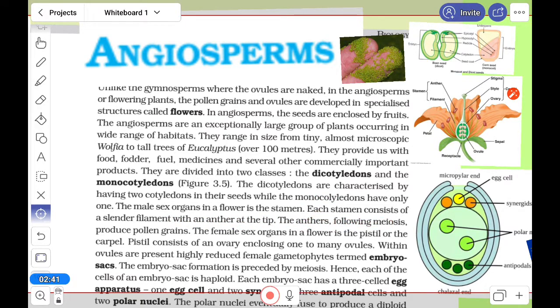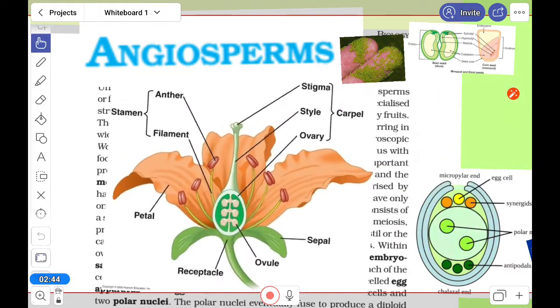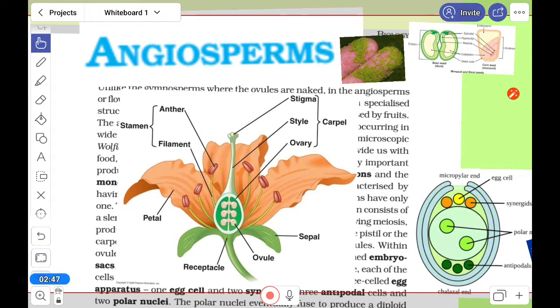Look at here. If we see its flower, the unique part is that the bisexual flower is mostly present in this. Here you can see the female part and the male part. We have already shown the male and female parts in gymnosperms, but here the calyx and the corolla, that is the sepal, this green color, and the petal, are found in angiosperms. So a well developed flower is what we are getting here.